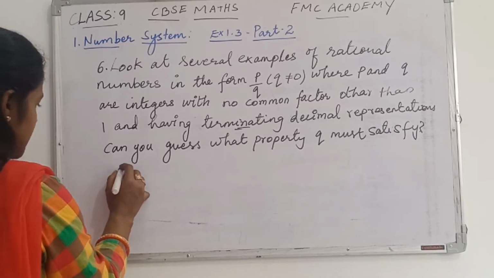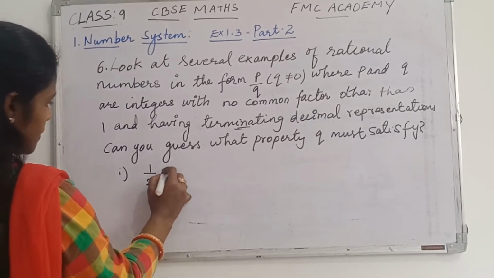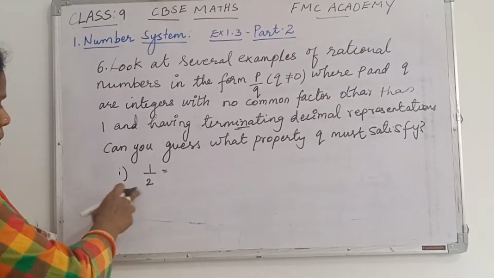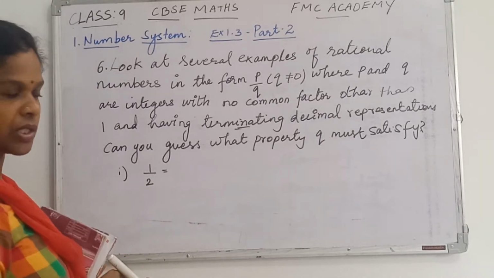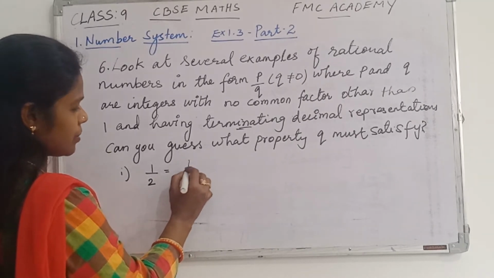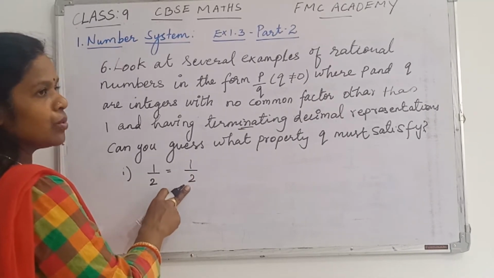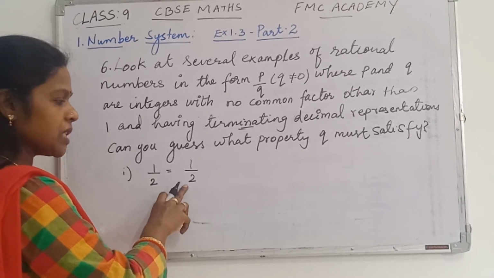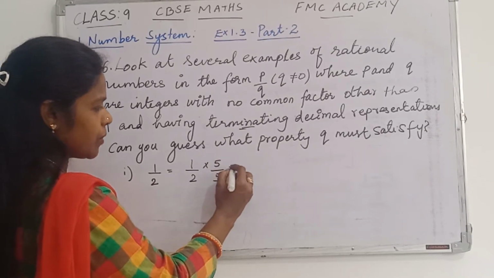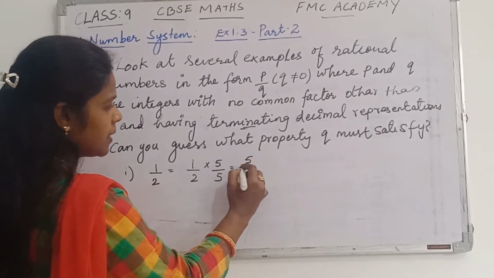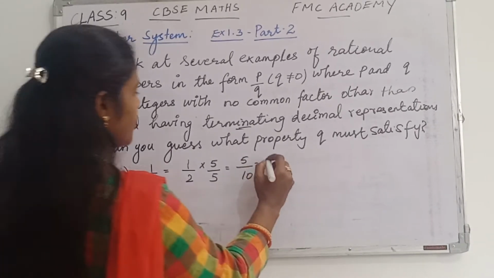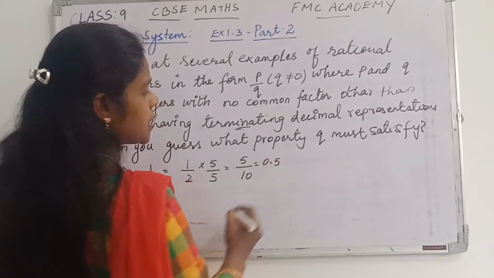Suppose I take the first example as 1 by 2, which is in the form of p by q. Now convert this p by q into decimal expansion. You can divide and write the answer, or you can do it this way also. Like 1 by 2, make this 2 a multiple of 10. By which number do you multiply? By 5 on both sides. So 1 fives are 5, divided by 2 fives are 10, is equal to 0.5. The decimal expansion is 0.5.